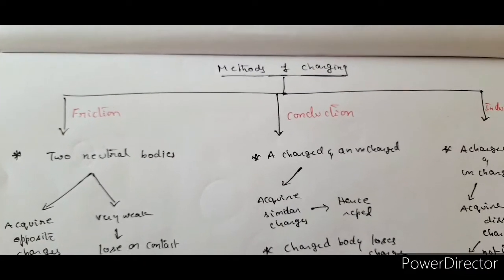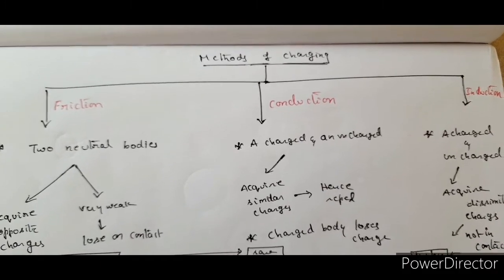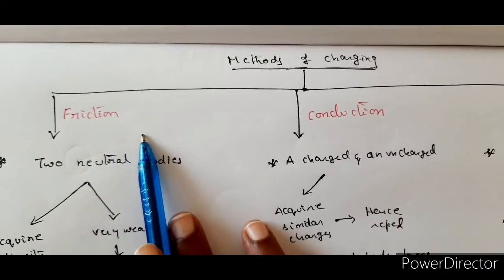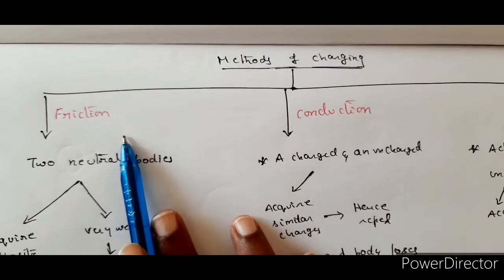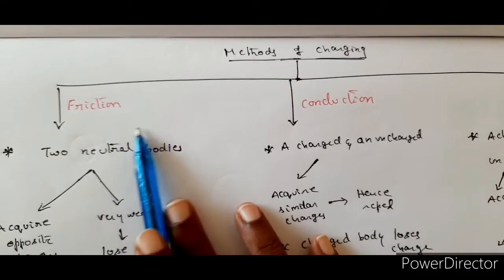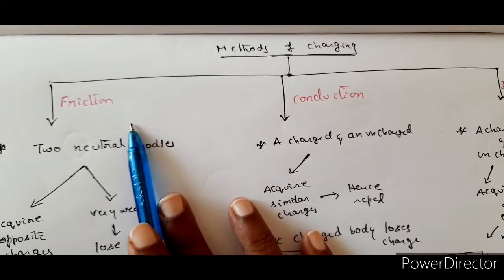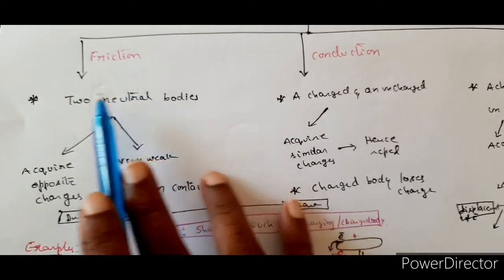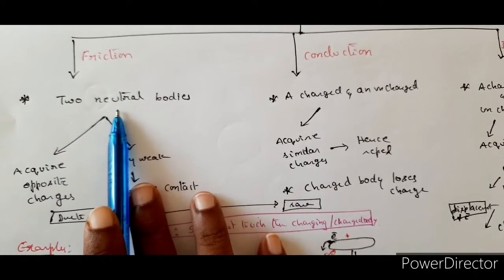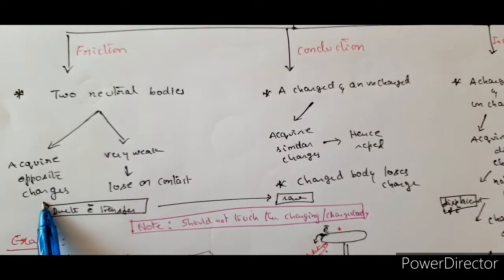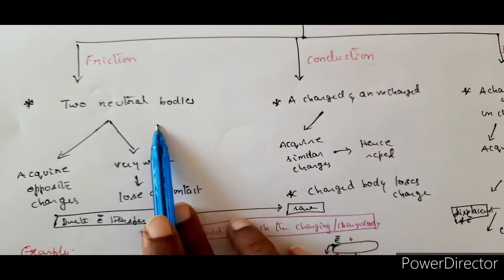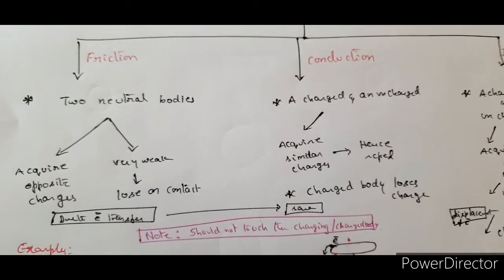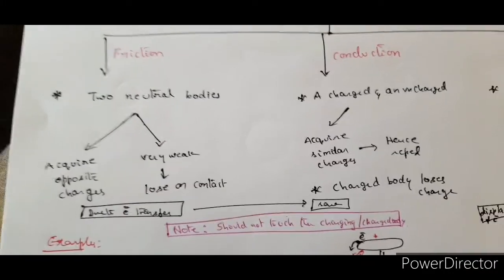The last one for today, methods of charging. So one is friction. When one body is rubbed with the other, it is not possible with all, right? But there are many insulators, many substances, which when rubbed together produce charges. And the bodies you are taking are neutral bodies. Of course, they acquire opposite charges. That means one body should be ready to give out electrons and the other body should be ready to accept electrons. One should be a donor and the other an acceptor.